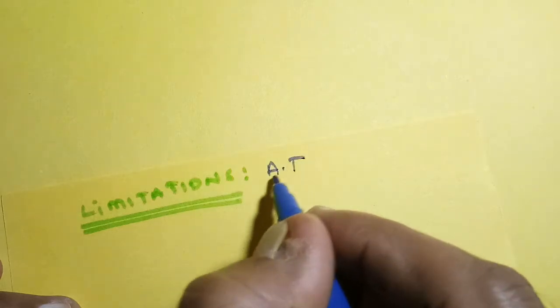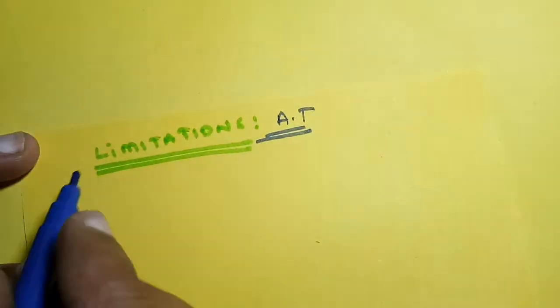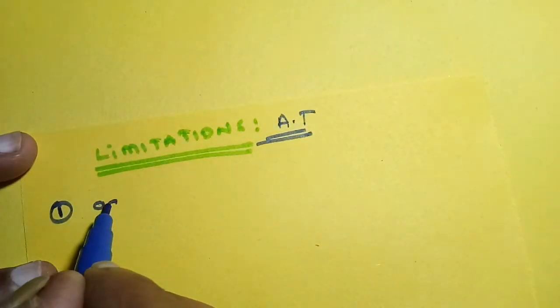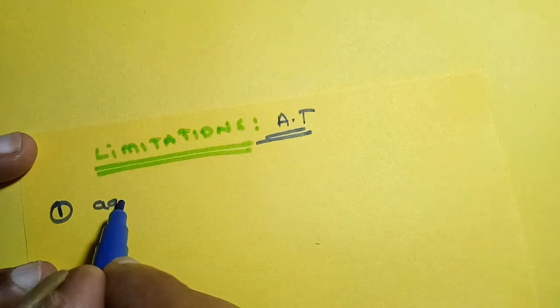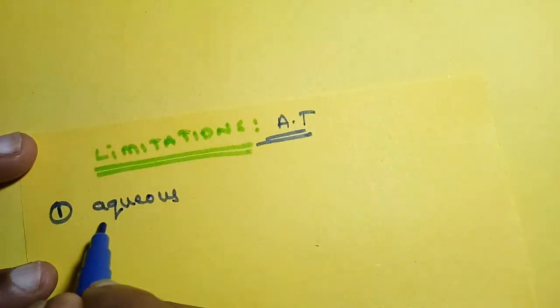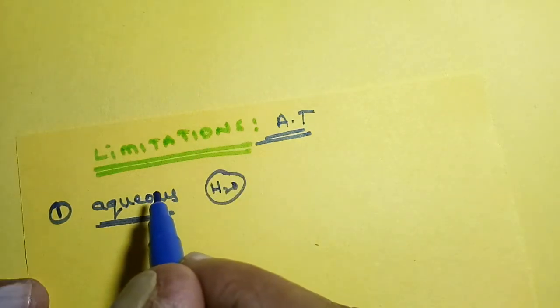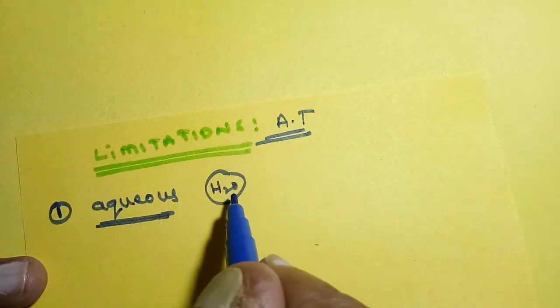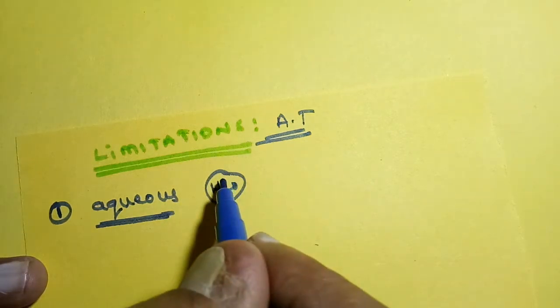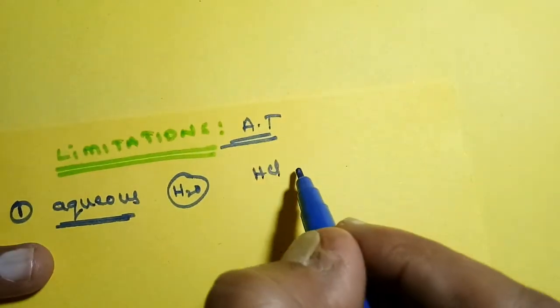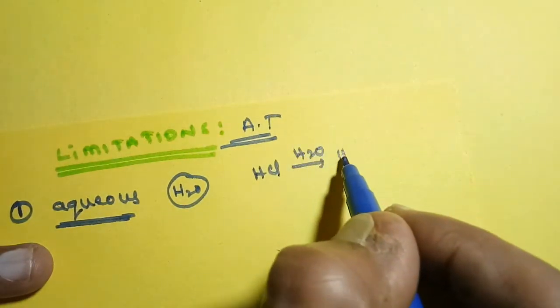Next concept is limitations of Arrhenius theory. In the limitations of Arrhenius theory, the first limitation is that it is applicable for aqueous solutions only. That means it is applicable for water dissolvable solutes only, water dissolvable salts, and water dissolvable acids and bases. For example, if you consider HCl, it will give H plus ions in water.